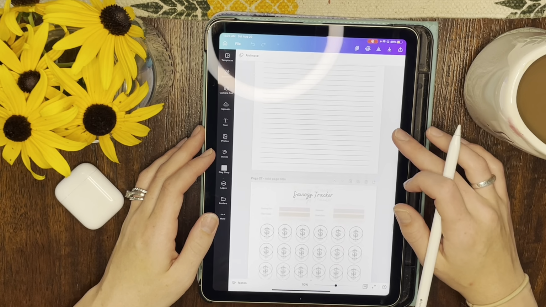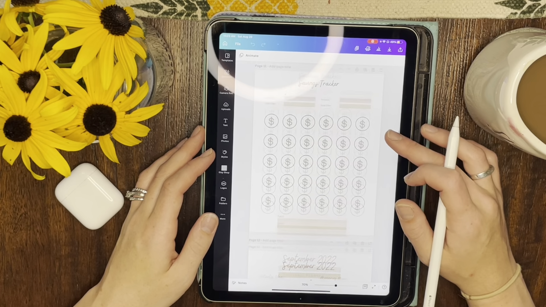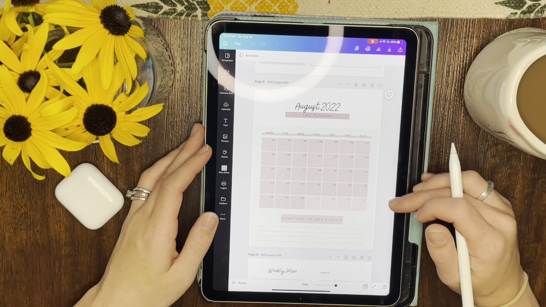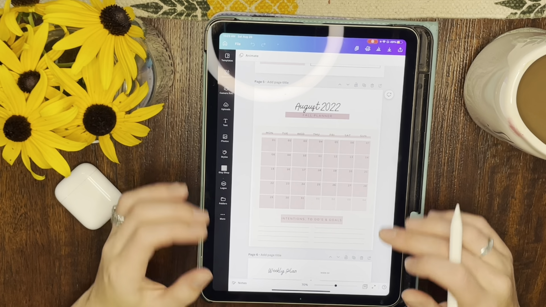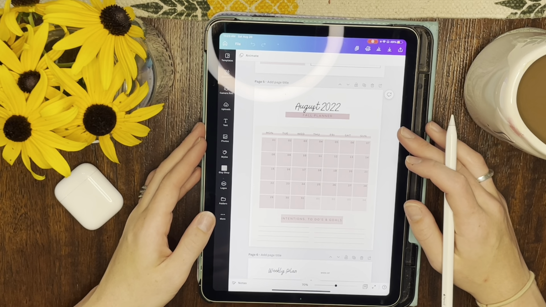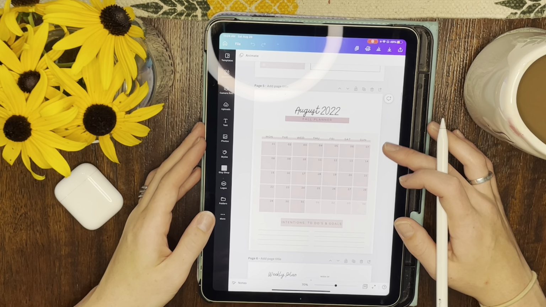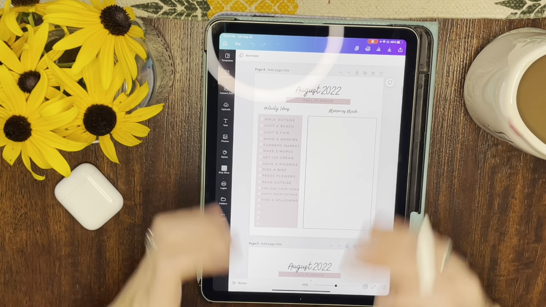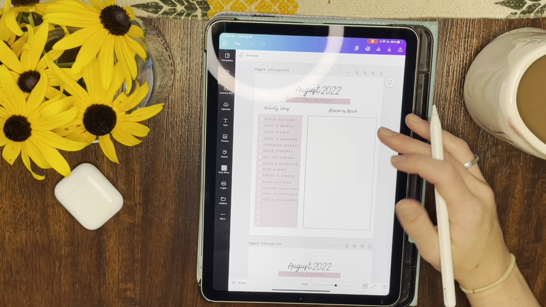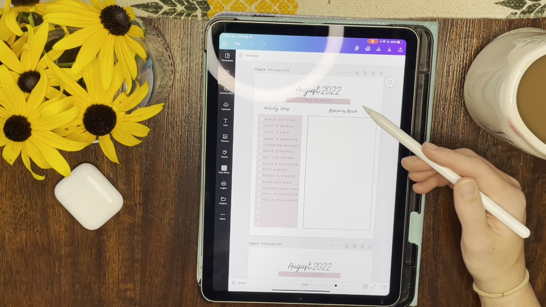So that was the first spread that I made. I made that monthly spread. Let me get back to it. And I felt really good about that. And then I was reflecting, how do I want to feel in the fall, and what would it be like to have a plan for things I can do? Because in the fall, I'm like, oh, there's so many activities, and you kind of want to check them all off. So I then created this page, which is the activities ideas section, as well as the memories made section.